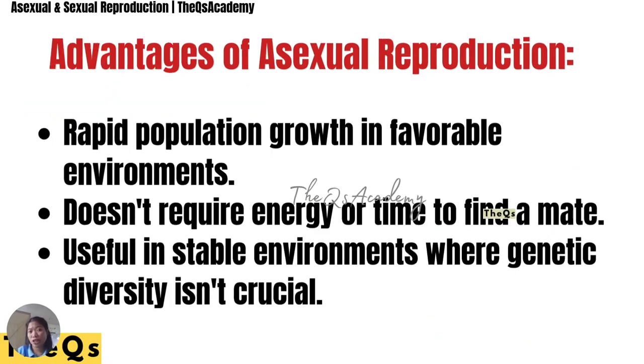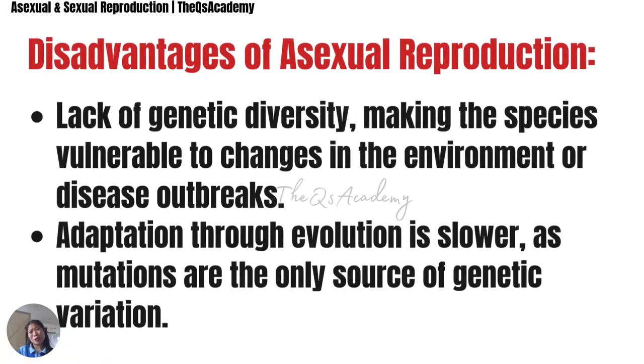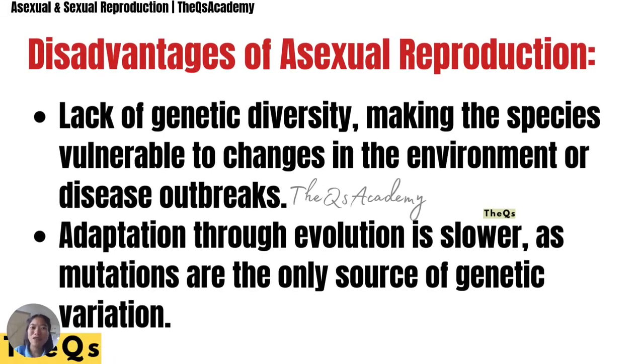So we have advantages of asexual reproduction. Rapid population growth in favorable environments. They reproduce easily. This is the advantage. And it doesn't require energy or time to find a mate, and it is useful in stable environments. So we have also disadvantages. Lack of genetic diversity, and adaptation through evolution is slower.